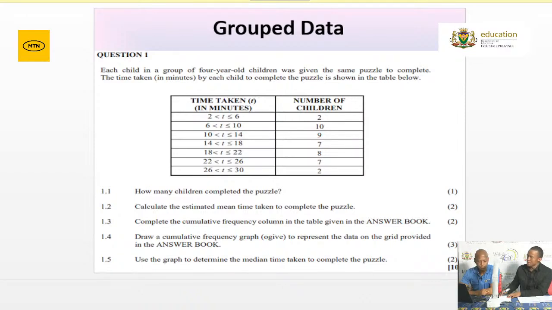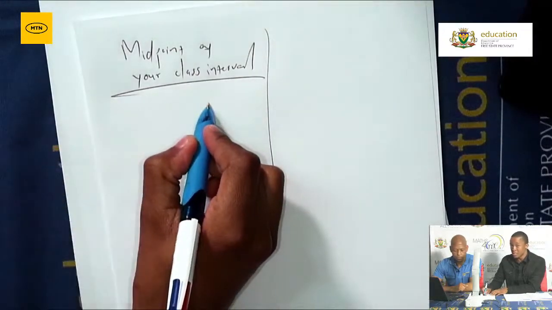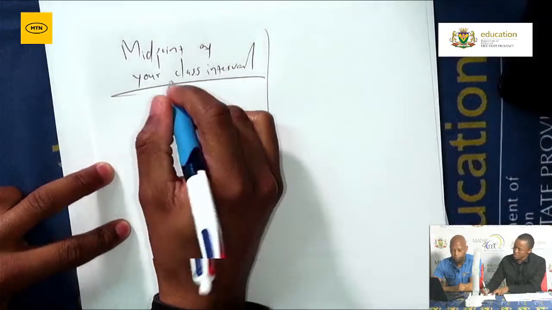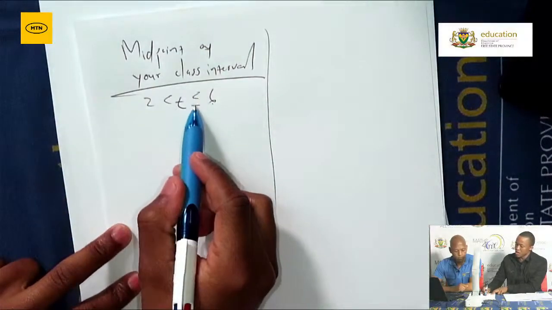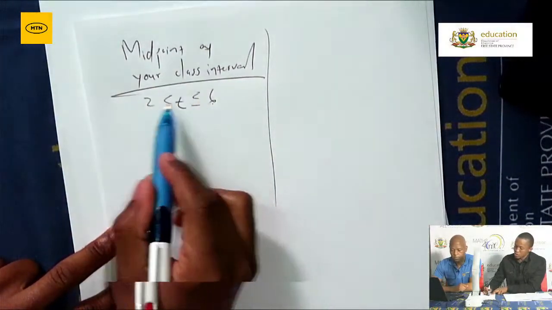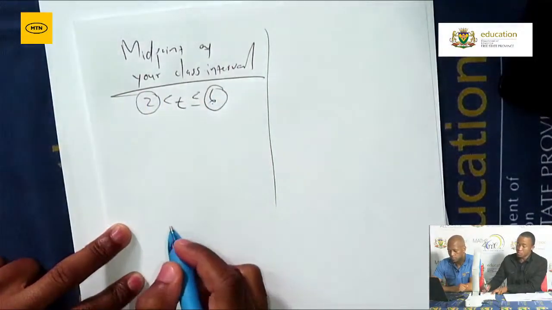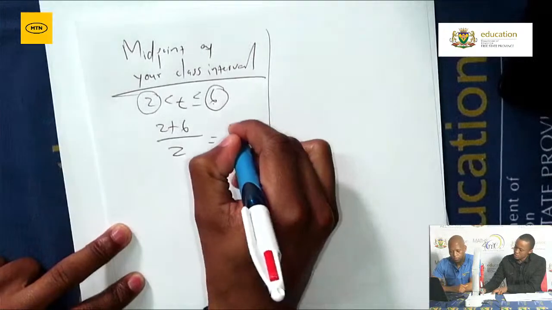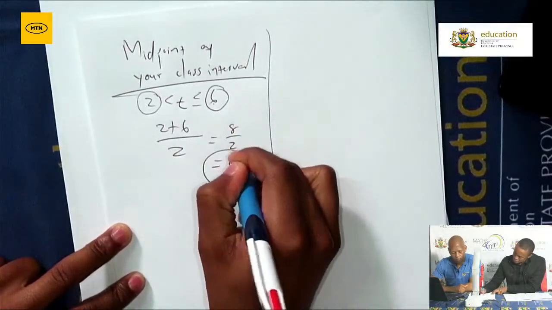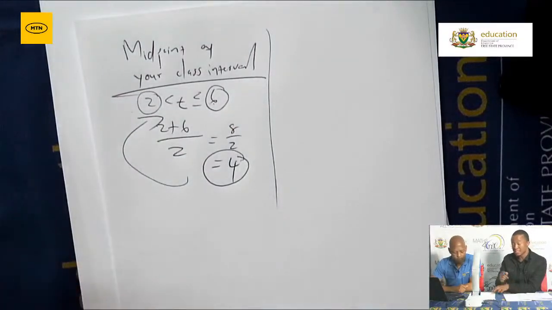And how do you determine the midpoint of your class interval? You add your lower boundary and your upper boundary and you divide them by 2. For example, the class interval given in this particular question was t is greater than 2 but less or equal to 6. So to determine the midpoint, you simply add your lower boundary, which is the 2, and your upper boundary, which is the 6, and then you divide them by 2. So 2 plus 6 divided by 2, that will give us 8 over 2, which is 4. And 4 will therefore be the midpoint of the first class interval. That's how we determine the midpoint of each class interval.